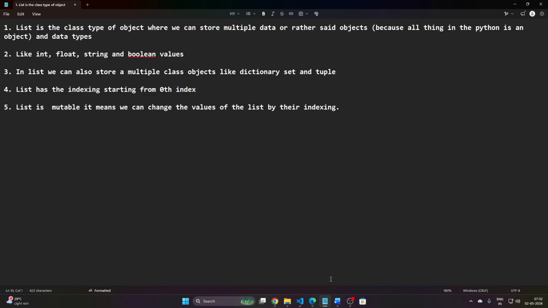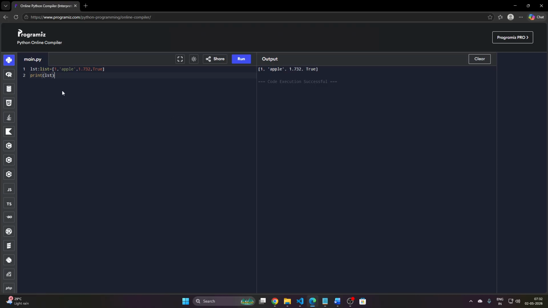Okay, we'll go to the online compiler. You can see here I wrote a list, and the name of the list is LST. You can name it as you want.